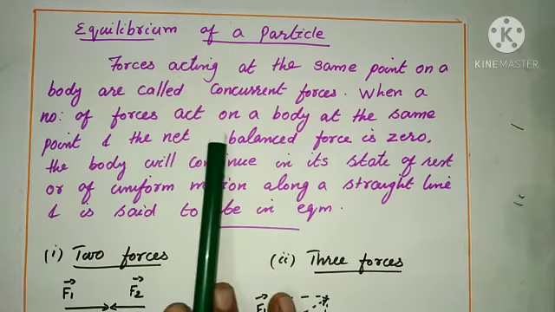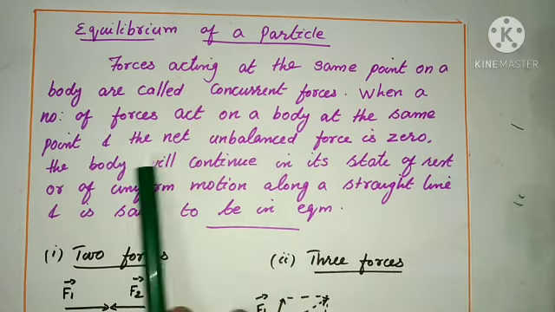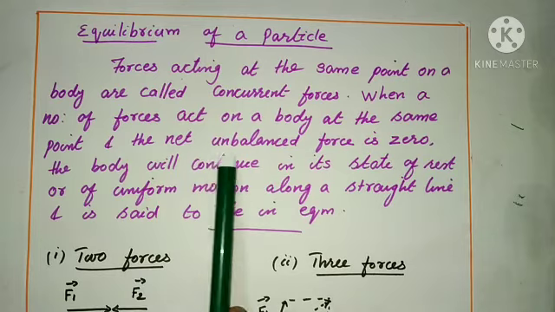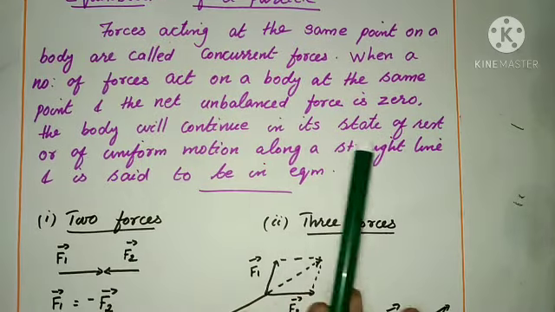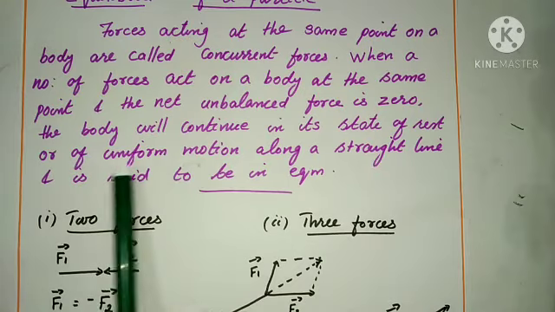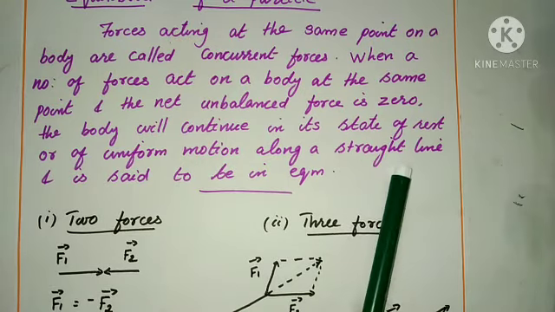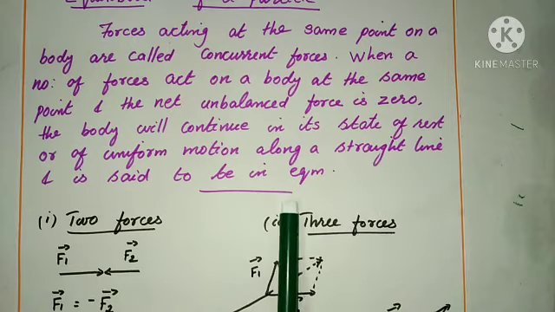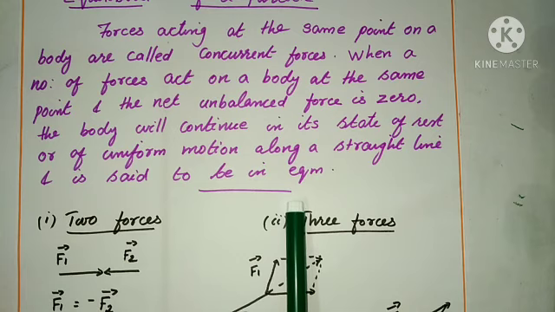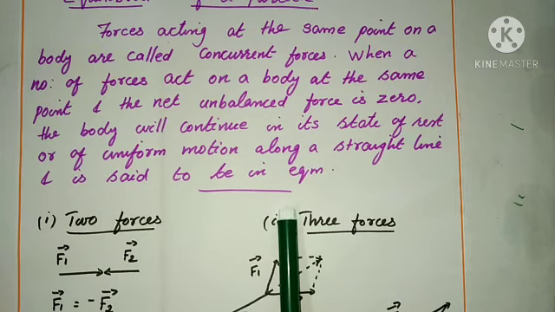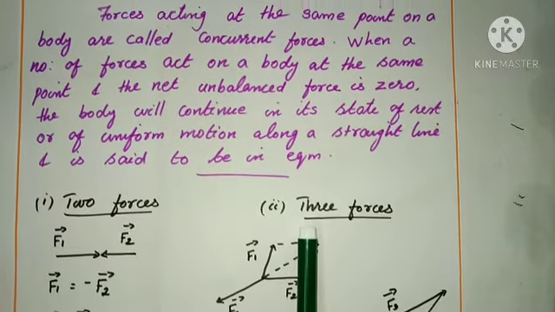When a number of forces act on a body at the same point and the net unbalanced force is zero, the body will continue in its state of rest or of uniform motion along a straight line. So, this is said to be equilibrium of a particle. So, simply we can say that when the net external force is zero, the particle is either at rest or in uniform motion. So, in this condition, we can say that the particle is at equilibrium.